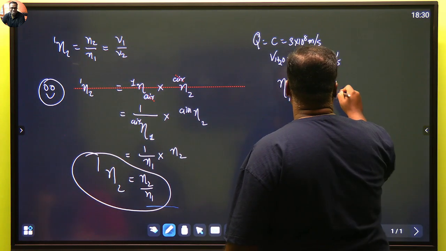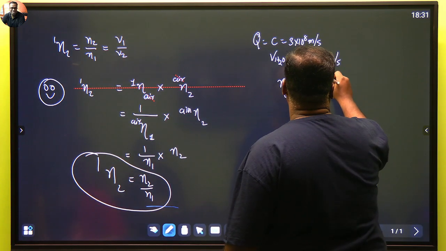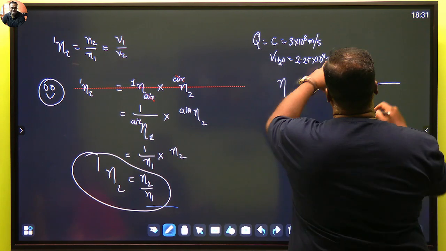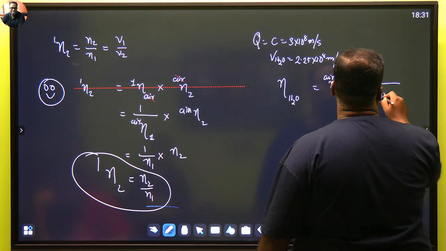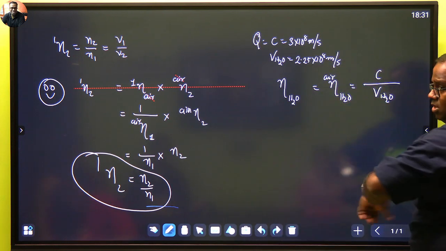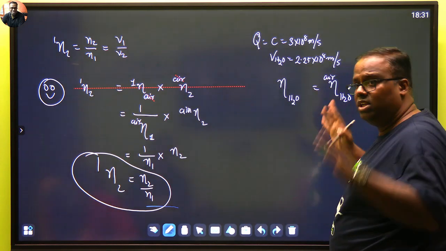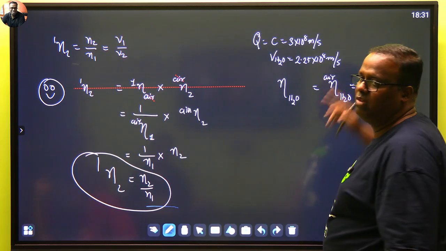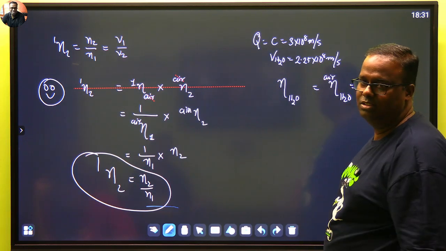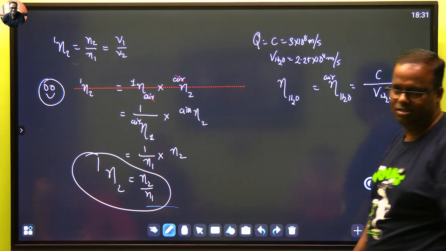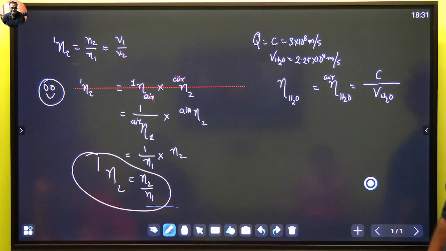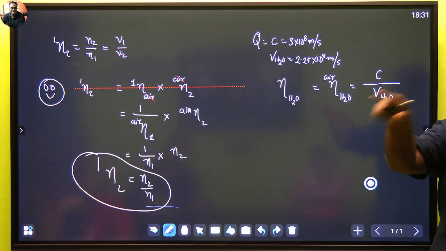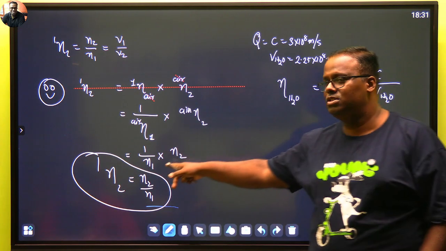Refractive index of water is nothing but water when compared with air. That means we are given only speed data, and in speed data the upper one is always the upper data, meaning C divided by V of H2O. And if you do it, water is denser than air, so dividing 3 by 2.25 will give a value greater than 1, correct. But if someone asks what is the refractive index of air with respect to water, then it will come 0 point something because it follows this rule.